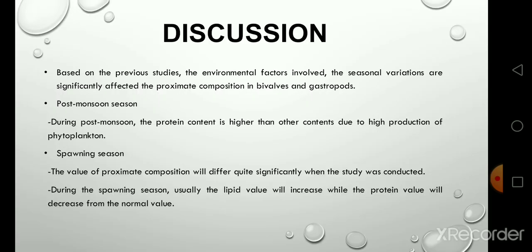Based on previous studies, the environmental factors involved in seasonal variation significantly affect the proximate composition in bivalves and gastropods in the post-monsoon season. During the post-monsoon season, the protein content is higher than other content due to high production of phytoplankton. In the spawning season, the value of proximate composition will differ quite significantly when the study was conducted. During the spawning season, usually the lipid value will increase while the protein value will decrease from the normal value.